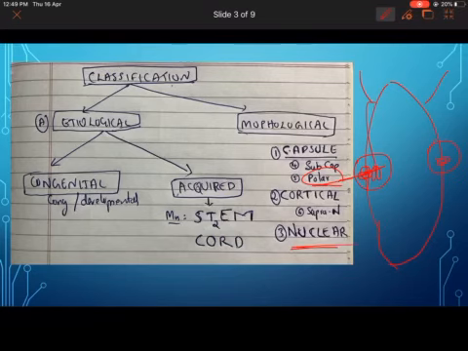Then there is a place between cortical and nuclear, where the cataract is not exactly at the cortex proper or at the nucleus. It is an area between the cortical and the nuclear, called supranuclear. So there is a supranuclear cataract. It's very easy to remember if you go by logic and proper understanding. The classification is very easy to remember.